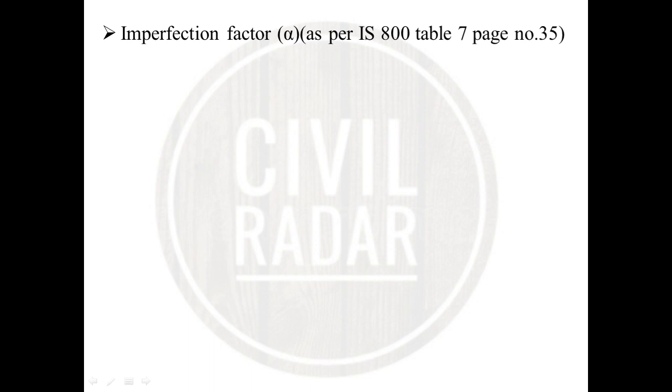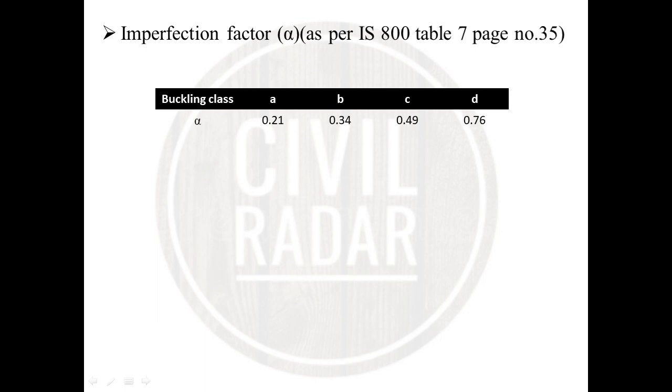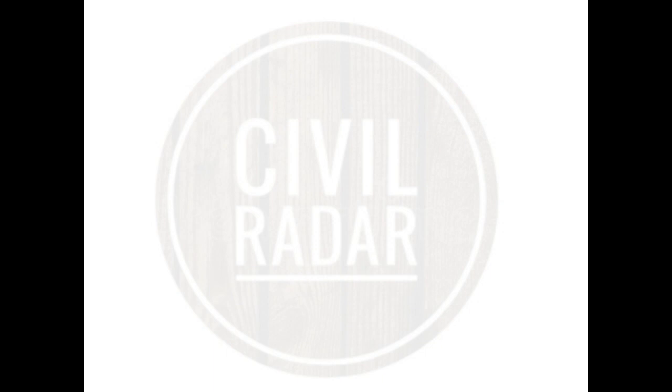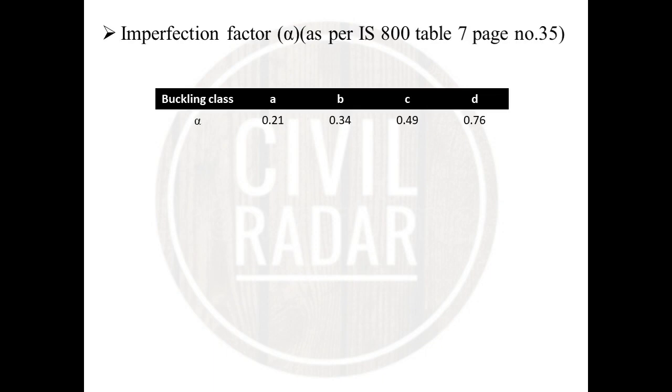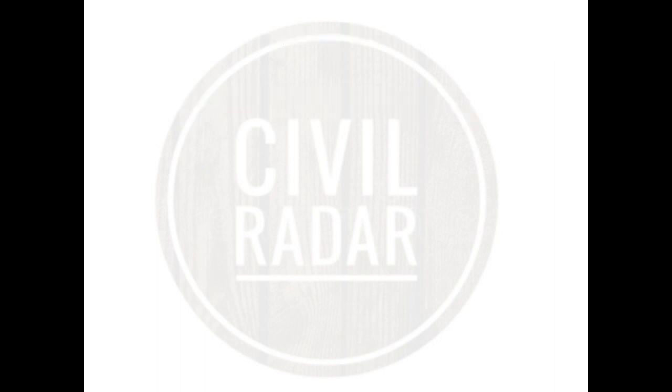As per IS 800, Table number 7, page number 35, for buckling class A, B, C and D, the imperfection factor is 0.21, 0.34, 0.49 and 0.76. The imperfection factor is used for the design of compression members. In our question, for buckling class C, the imperfection factor is 0.49.